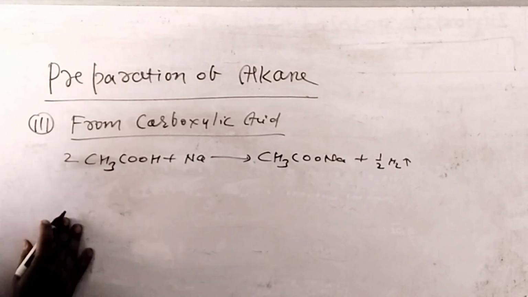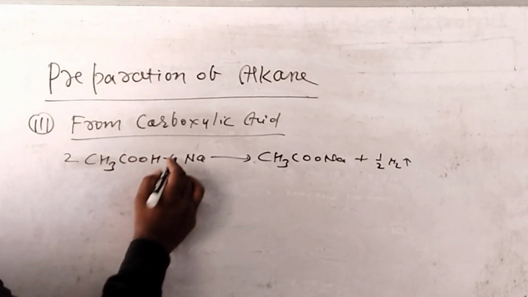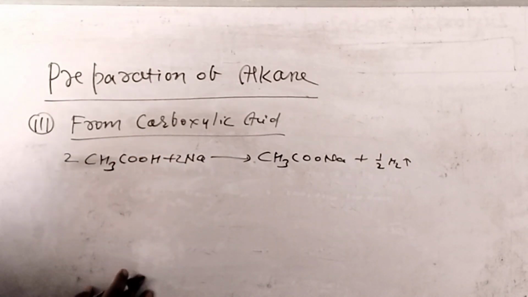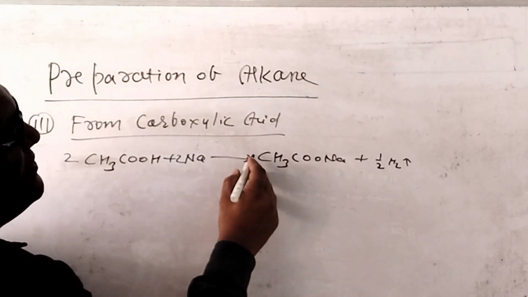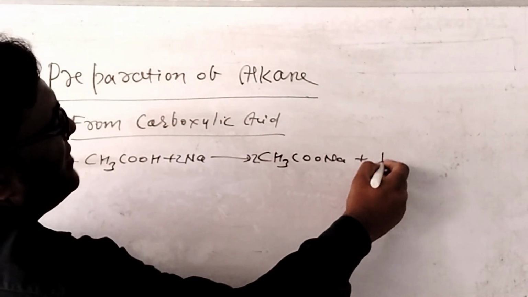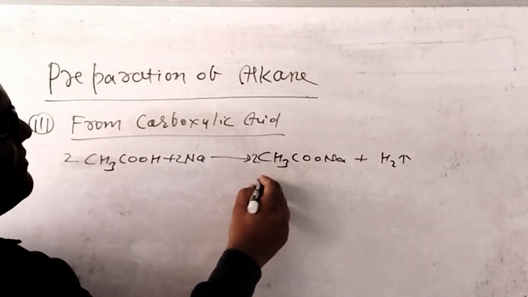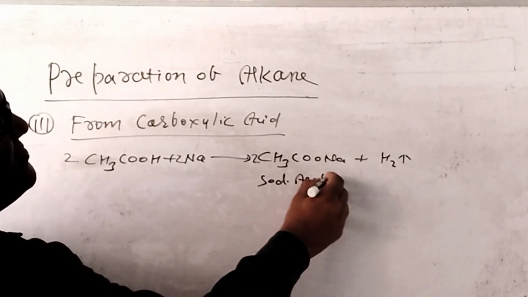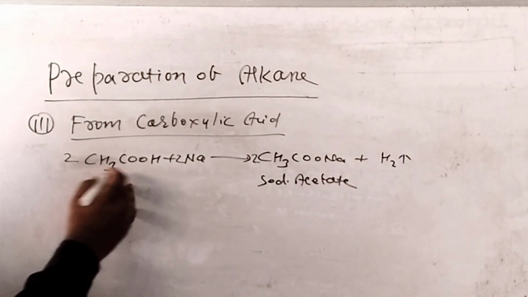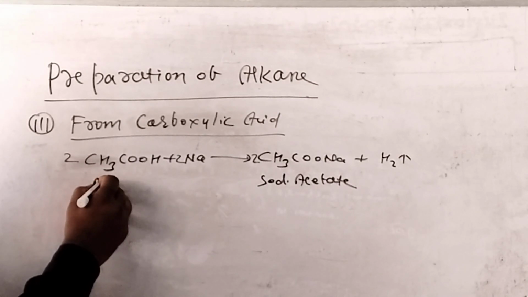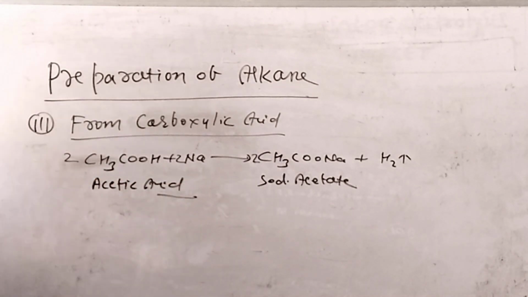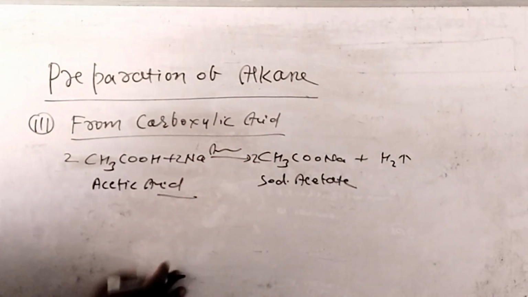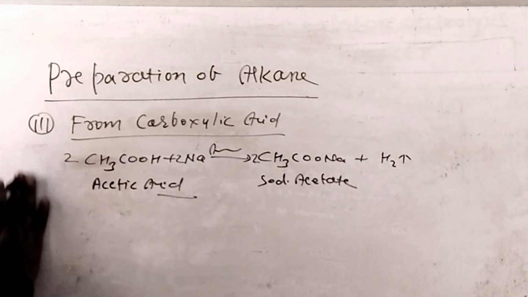With 2 mole of acetic acid reacting with 2 mole of sodium, we can get 2 mole of sodium acetate and H2 gas. This is an acidic medium reaction. Now you can take a screenshot.